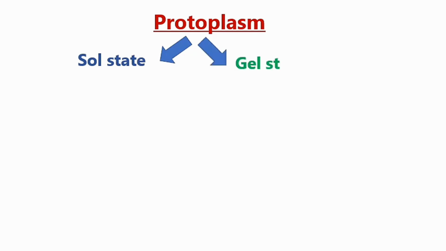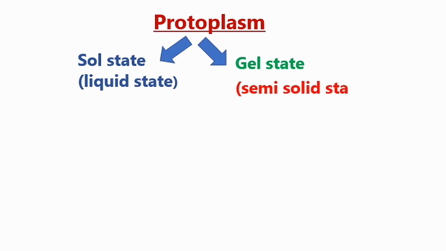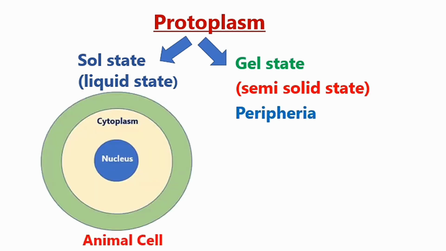Protoplasm exists in two forms. It exists in sol state or gel state. Sol is the liquid state which forms solution, and gel is a semi-solid state. It has jelly-like consistency. Periphery, which is the outer part of the cell, is often like a gel.